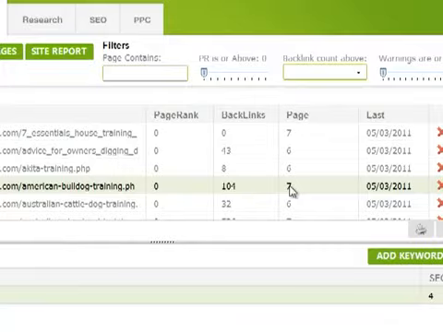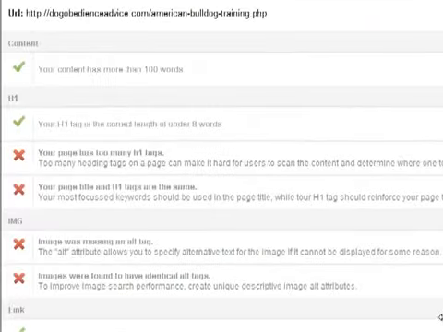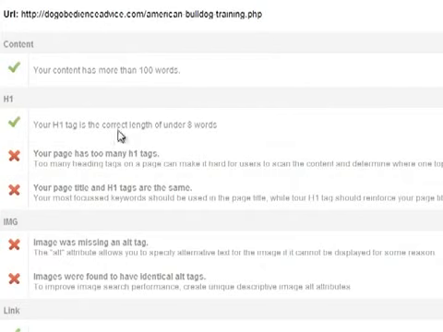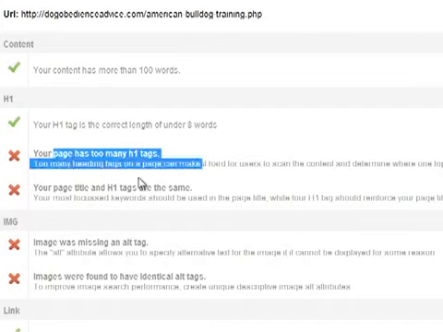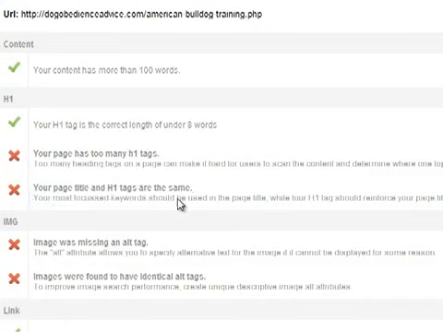If you double click on that, there's 7 warnings there. Okay, that says it's great, my content's got more than 100 words, my H1 tag is under 8 words, which is good, but it's got too many H1 tags in the page. My page title and H1 tags are exactly the same.